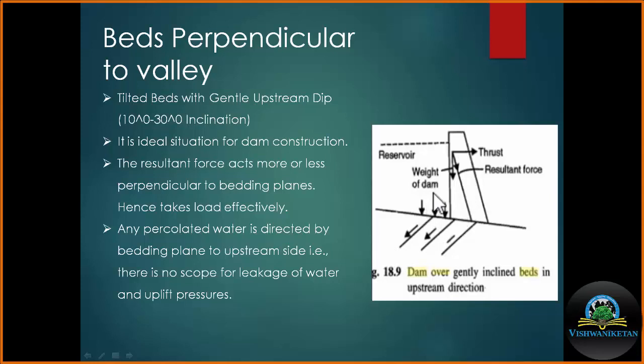In this condition, the orientation of the rock will behave as a self-barrier. Here it may be the site for water accumulation because this is the reservoir site. So in this case there are very few chances of any failure, any landslide or any leakage. This situation is considered even better than the horizontal strata. I am repeating, this situation is considered better than the horizontal strata.